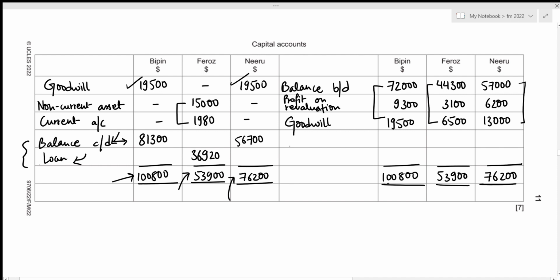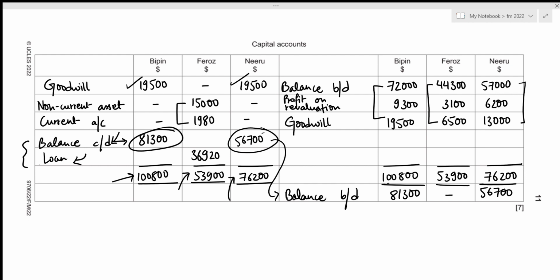Alright, and we know that these closing balances will act as the opening balance for next period, so we need to record that as well. That's balance BD, and Bipin will have the amount of 81,300, and Firoz is no longer the partner, so he is not going to have any closing balances, right? And for Niru, the opening balance would be 56,700. Alright, this concludes the capital account as well as the first part of this question.